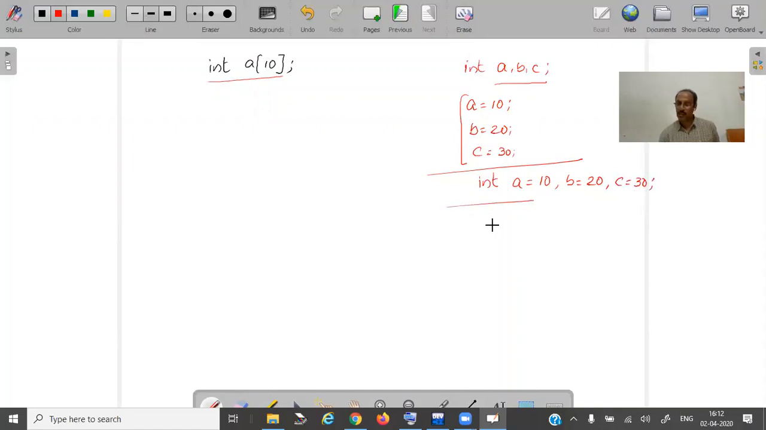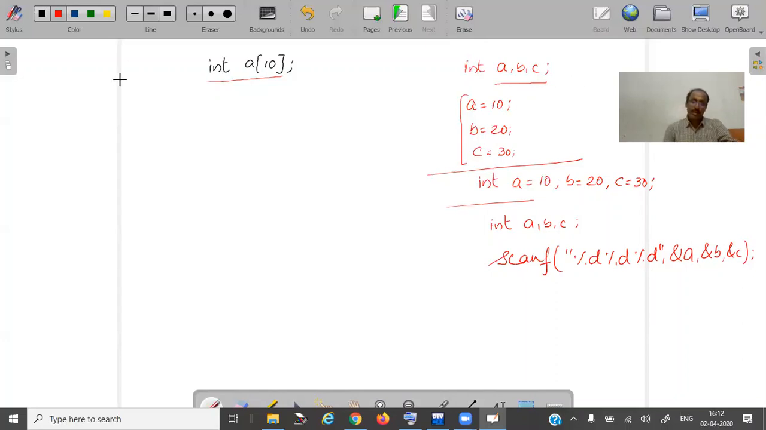Or what is the other way? I declare three variables a, b, c, and I ask the user to enter the values of the variables a, b, c. And how to read the values: %d %d %d. I can access the variables as &a, &b, and &c. So there are three ways of assigning values to the variables a, b, c.